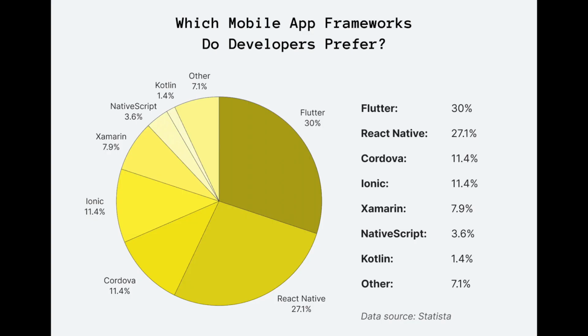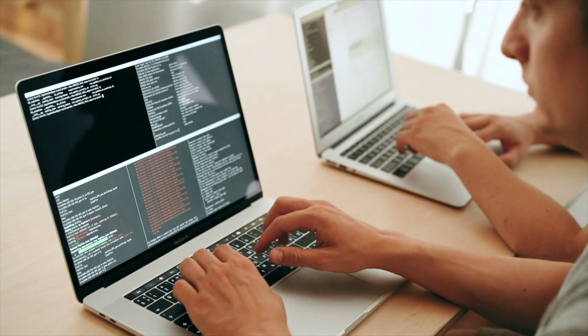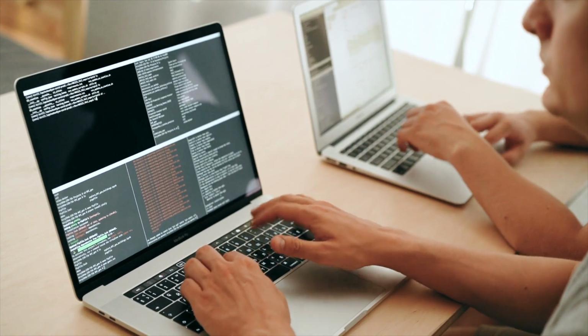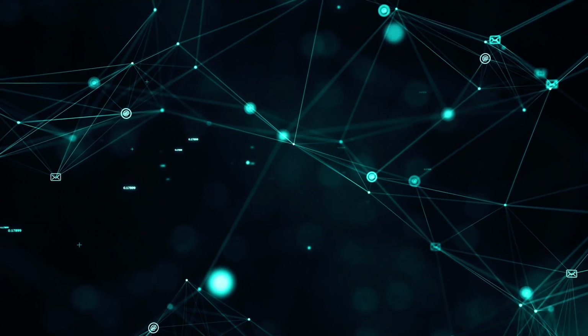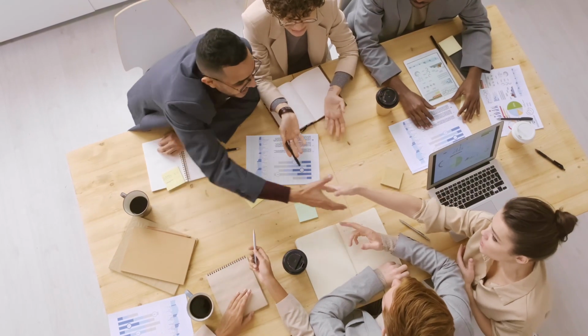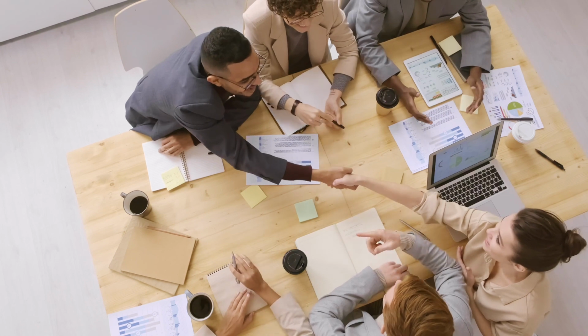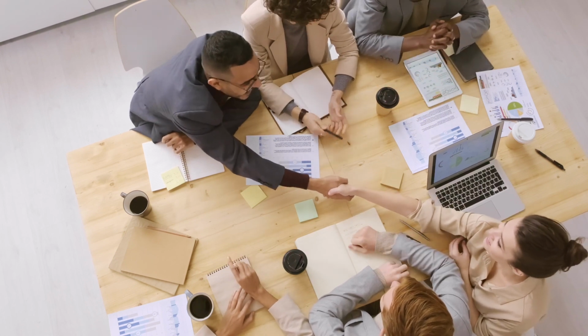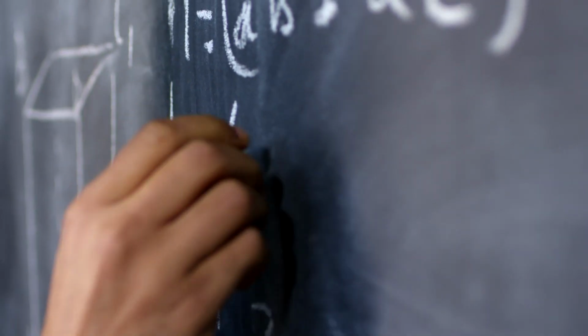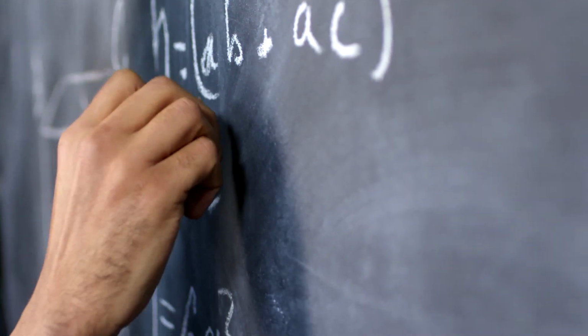So React Native and Flutter are the top two mobile frameworks for building cross-platform mobile apps. Cross-platform means a developer can write just a single code base and the app can be deployed for Android, iOS, and web. With the revolution of the tech industry, businesses are looking for mobile development approaches that can create solutions quickly and cost efficiently. And cross-platform mobile frameworks are the solution to it.